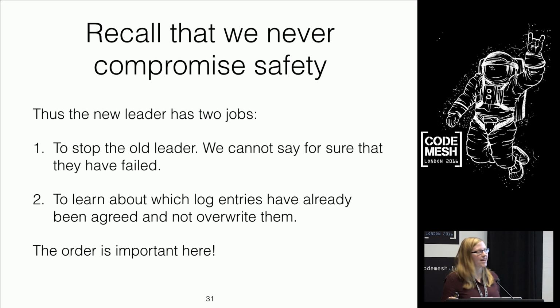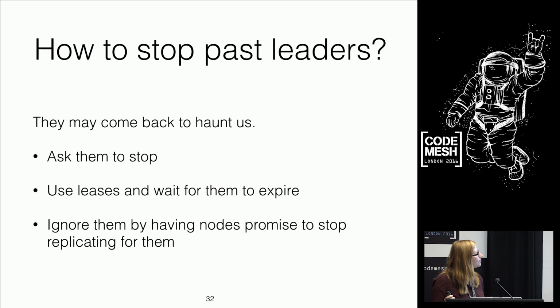future. And secondly, we need to learn about everything that's happened in the system before we became the leader to ensure that we don't contradict things that happened in the past. And the ordering is important here. You need to get rid of the old leader and then take a kind of a review of the state of the system before you proceed. If you did it in the other order, you would learn about the state of the system, and the old leader may still be hanging around messing with things.